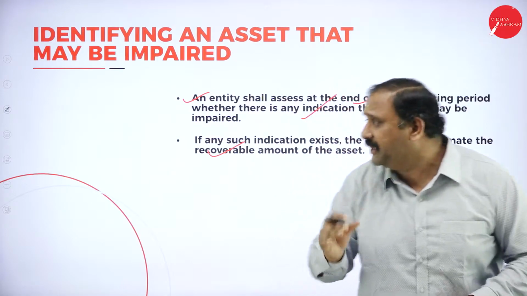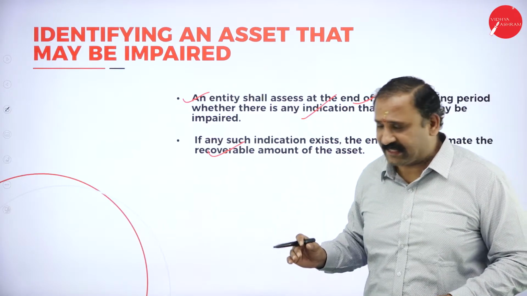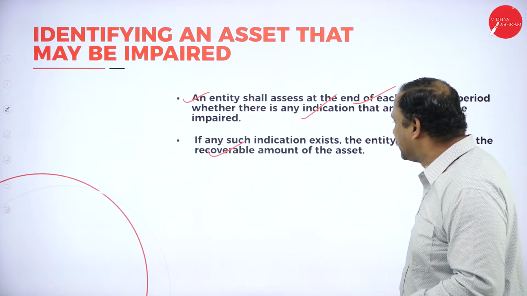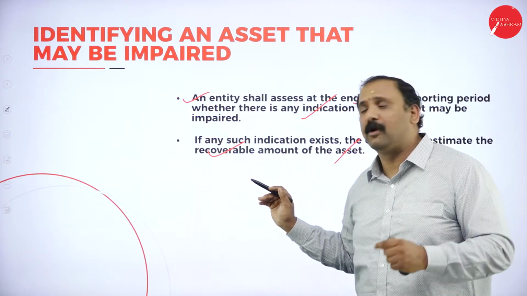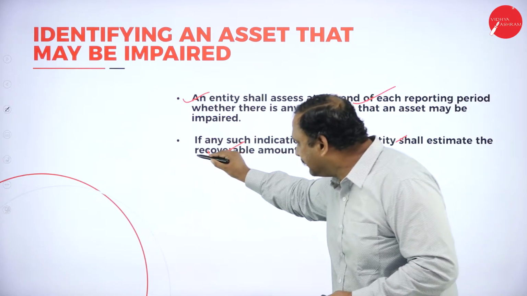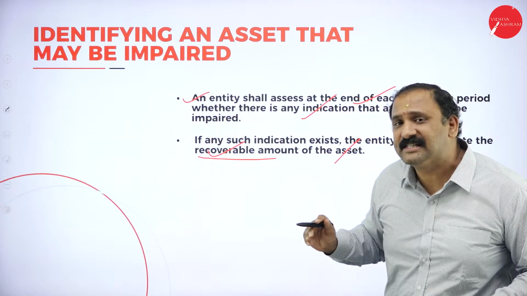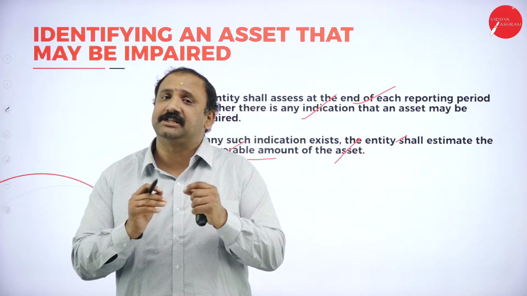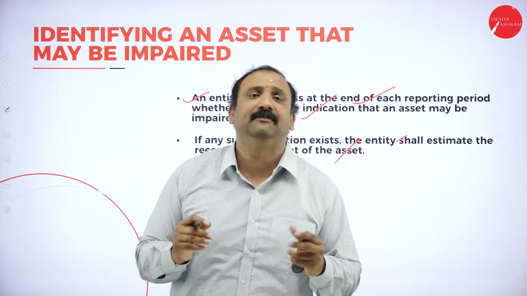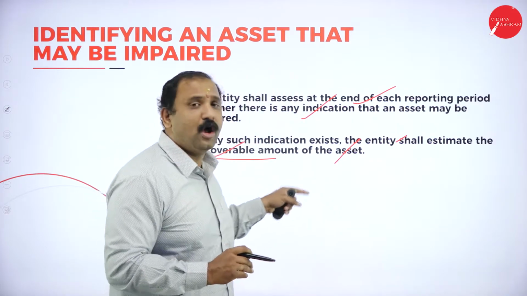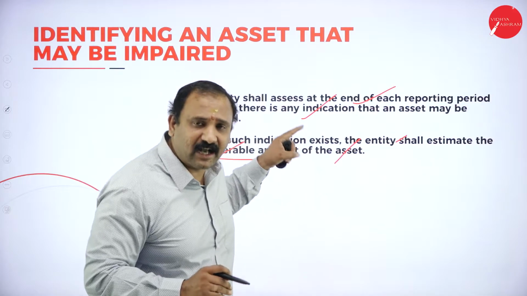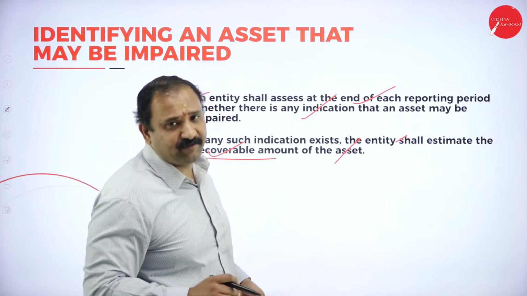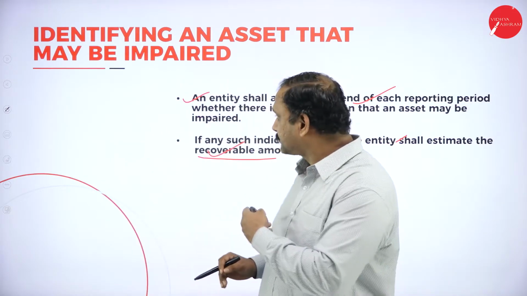But if you believe that yes, there has been something like that, then we try to estimate the recoverable amount from that asset. So what is the recoverable amount from that asset? That is very, very important for us. Why? Because we cannot just leave that impaired asset and leave it to a loss. We need to know how much amount we can recover from the asset, and then we will make the entry.